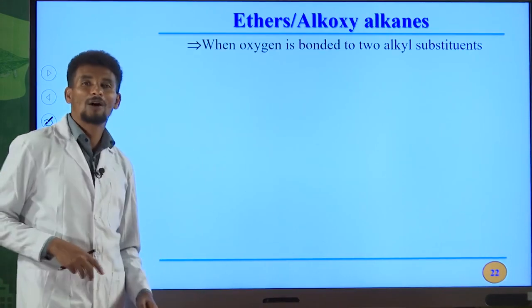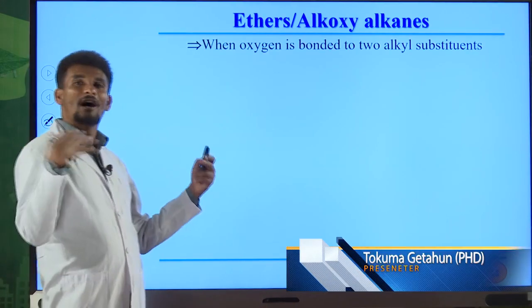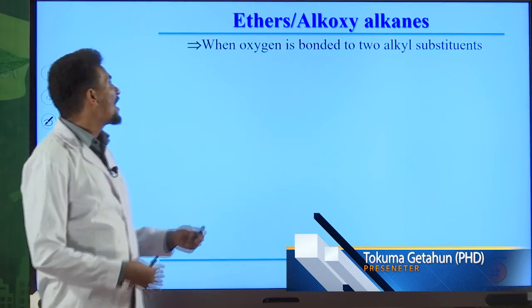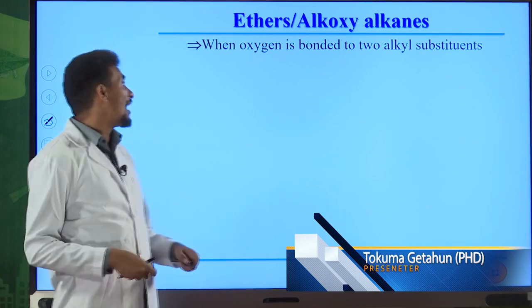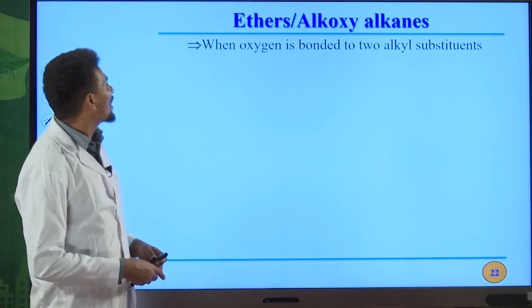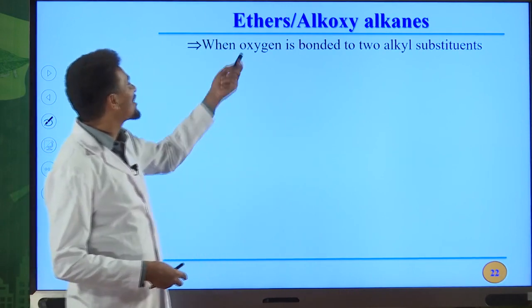So this is all about alcohols. You can read how to prepare alcohols, and the physical properties, chemical properties, and the uses of important alcohols from different materials. Okay, the second important oxygen containing compound of hydrocarbon is ethers.